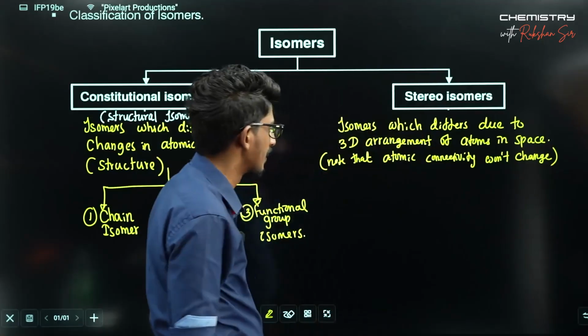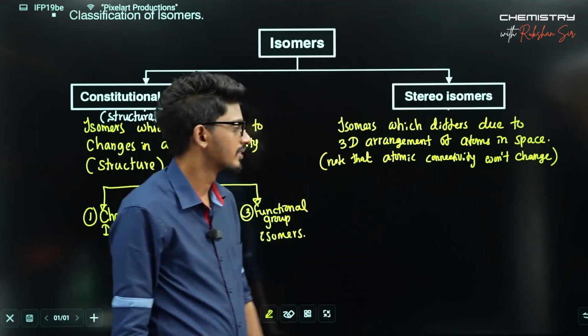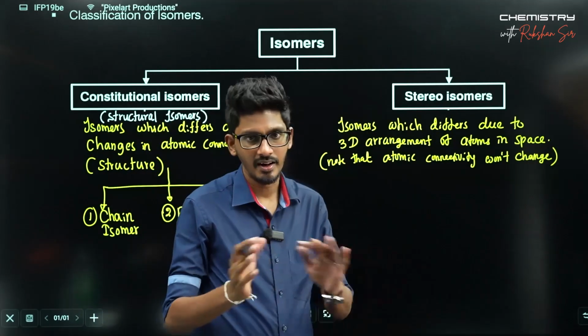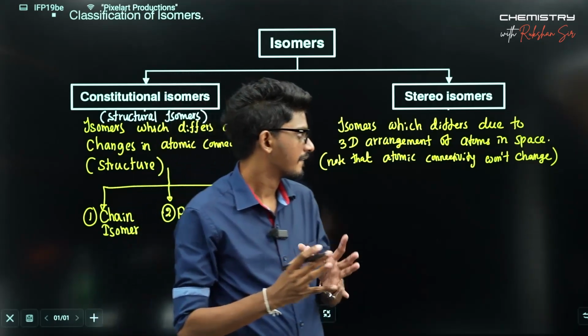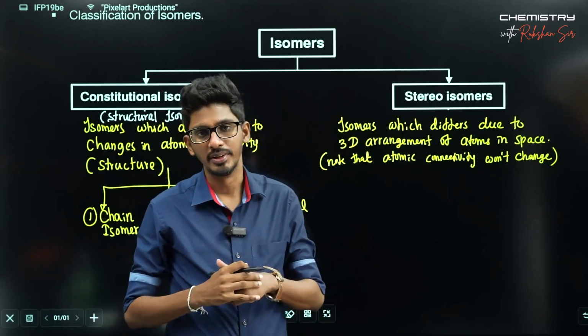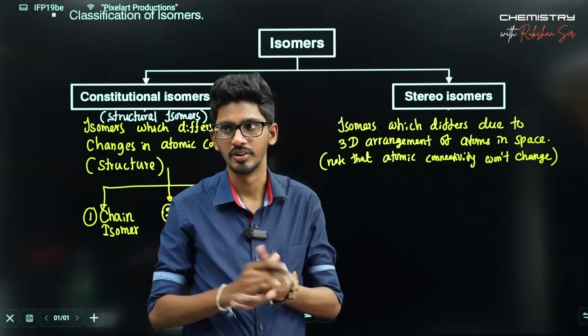The same atomic connectivity, but if the atoms are arranged differently in 3D space, such situations are referred to as stereoisomers.